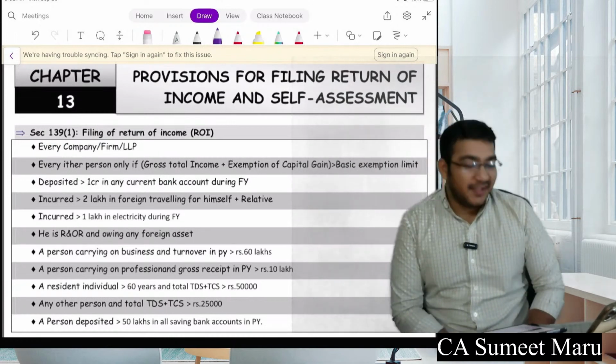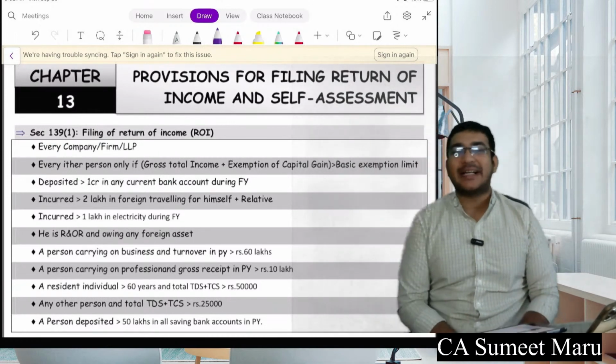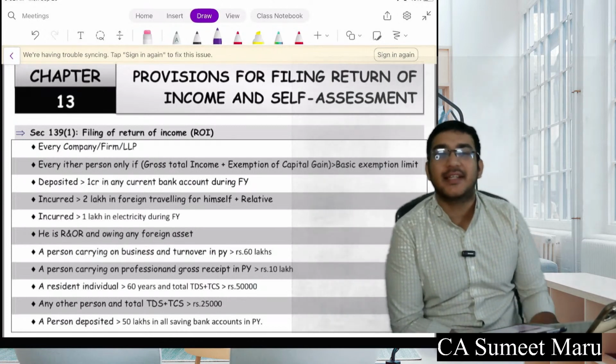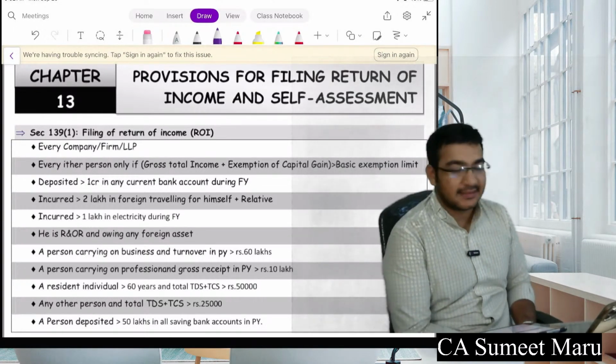Yes, to everyone, welcome to the last session of our income tax revision. Here we'll be continuing with our last chapter and then we'll go with our mock test papers which you have with us.